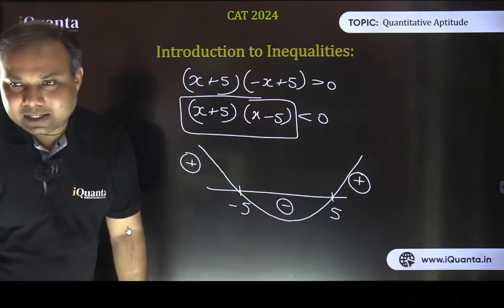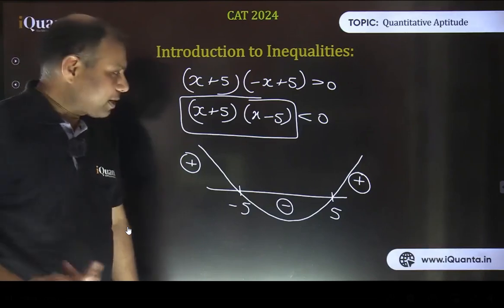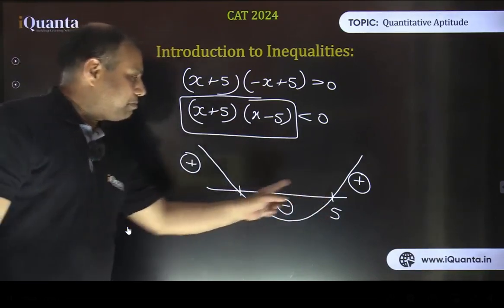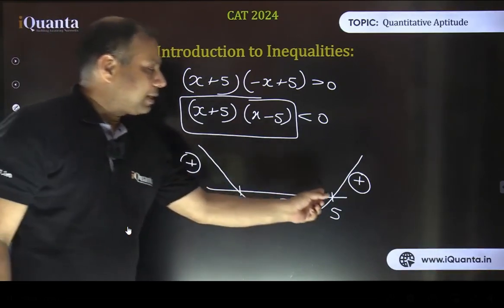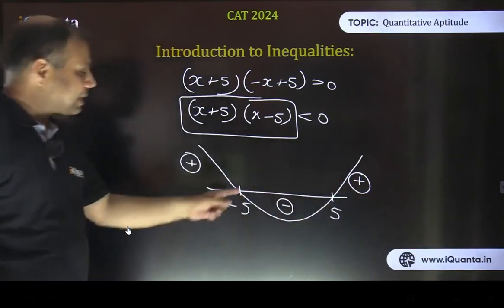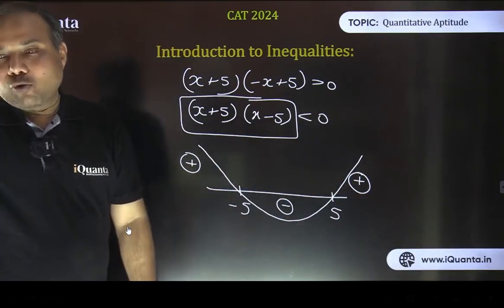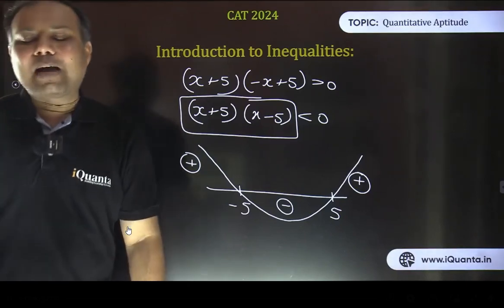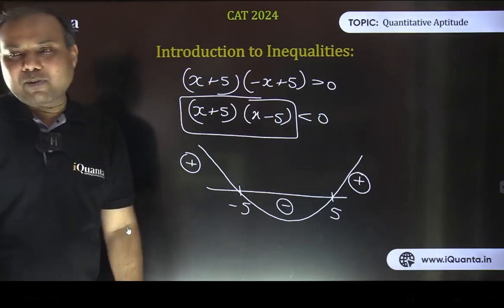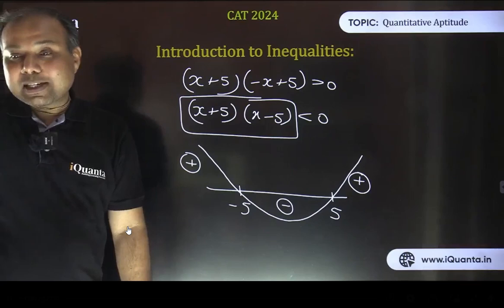So that's what, as somebody was saying, sign change or wavy curve. So this is the wavy curve. Between these critical points, the value is negative. Greater than 5, the value is positive, and less than minus 5 also it is positive. So the sign changes alternately always. Who will answer this? Bhanu Prakash is asking, why upward parabola? Can somebody answer? How do we know that it's an upward parabola?